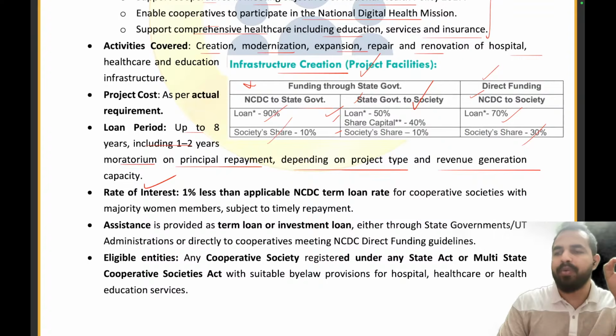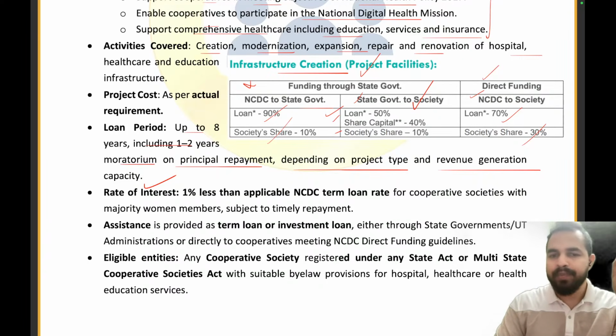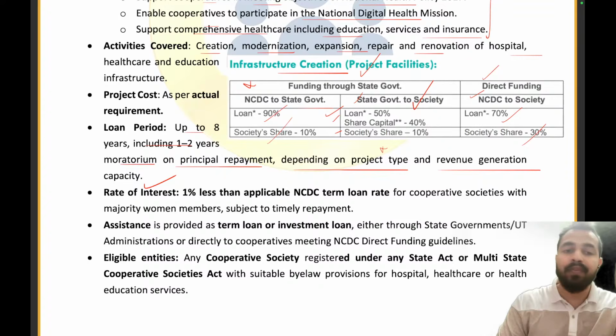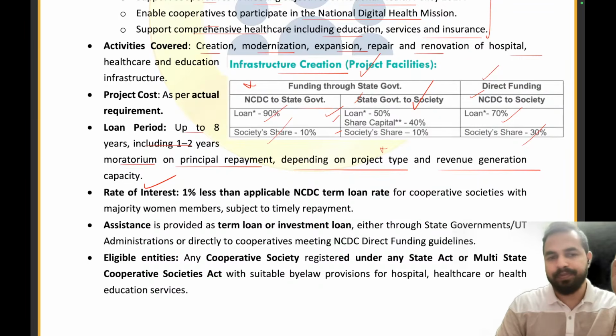No, there will be a moratorium period, right? The small window in which the person is not required to pay any amount, and only after the end of the moratorium period the person is now eligible to repay the loan, right? Now, depending on the project type and the revenue generation capacity, this will be done.